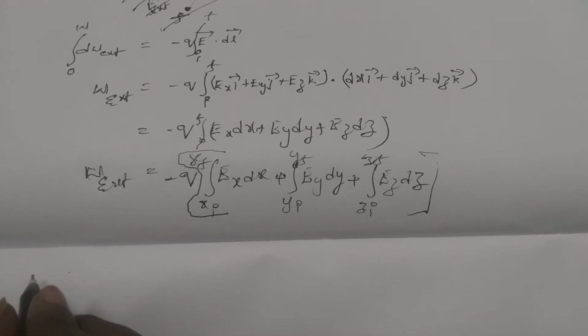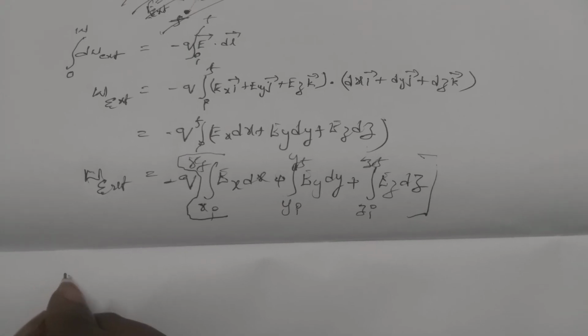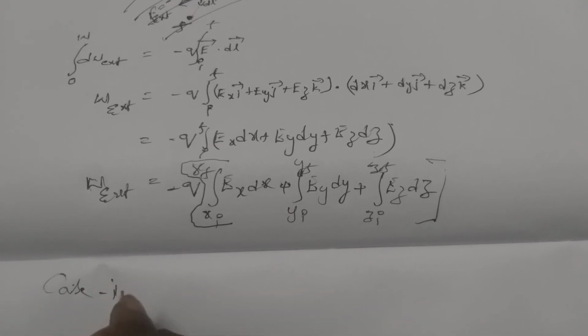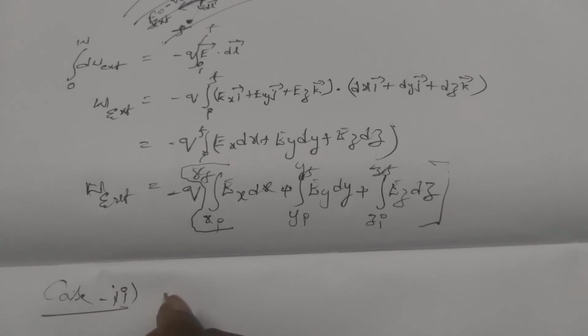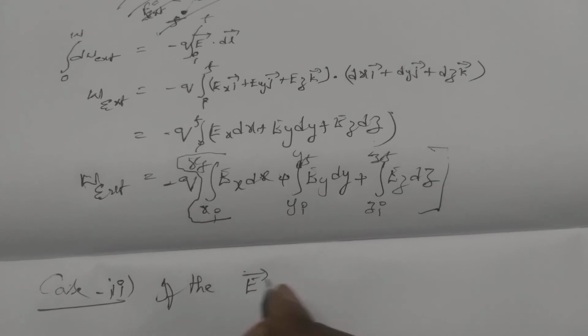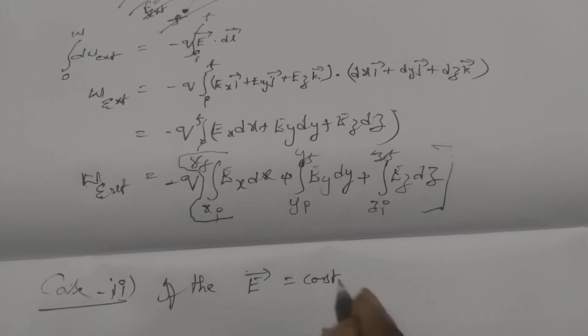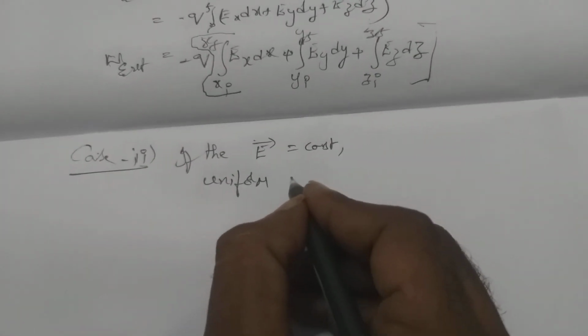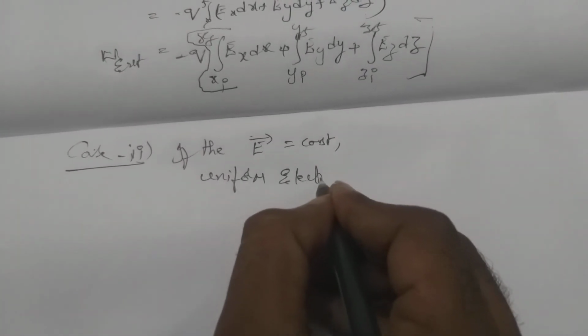Now case 2, suppose the electric field E bar is constant, a uniform electric field.